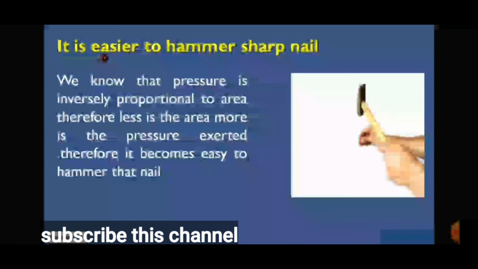It is easier to hammer a sharp nail. We know the pressure is inversely proportional to the area, therefore the less the area, the more the pressure. Therefore it becomes easy to hammer that nail. The nail, its base should be sharp and thin. The area should be less. So here also the pressure is inversely proportional to the area. On the top of the hammer, we are going to apply pressure, and the area is where you want to keep the nail and hit it, is it not?